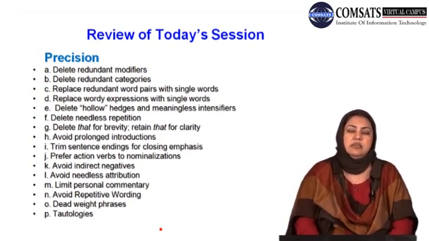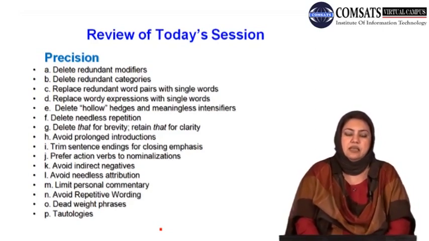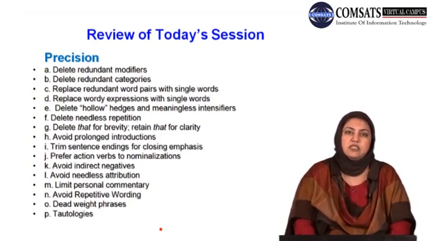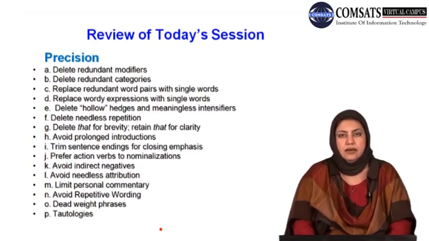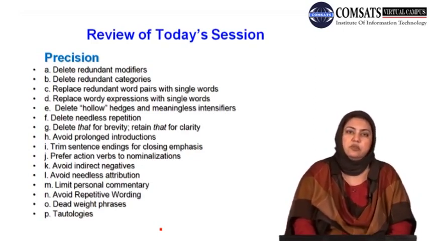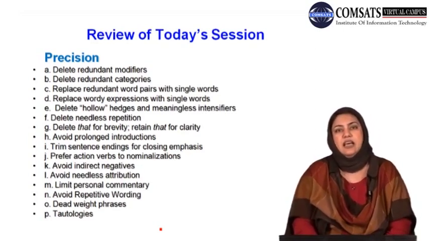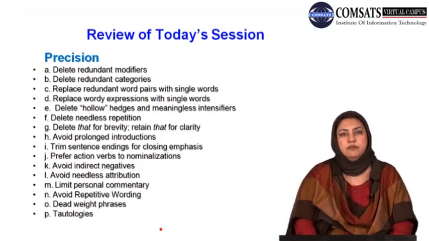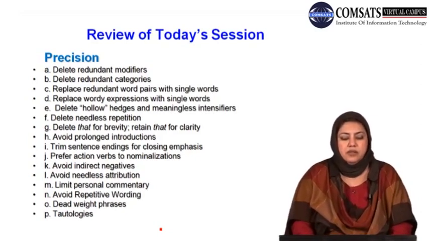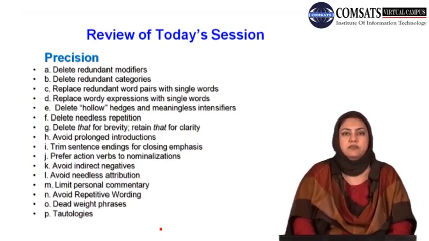Limit personal commentary. मैंने बड़ी डिटेल में आपके साथ डिस्कस किया that personal comments or subjectivity is not to be added. Actually, I am linking this point to the previous session as well, where I talked about objectivity. Personal commentary, use of I say, I believe, I think so, I feel so. This kind of personal commentary gives a kind of subjectivity to your writing, and it also affects the precision of the work.